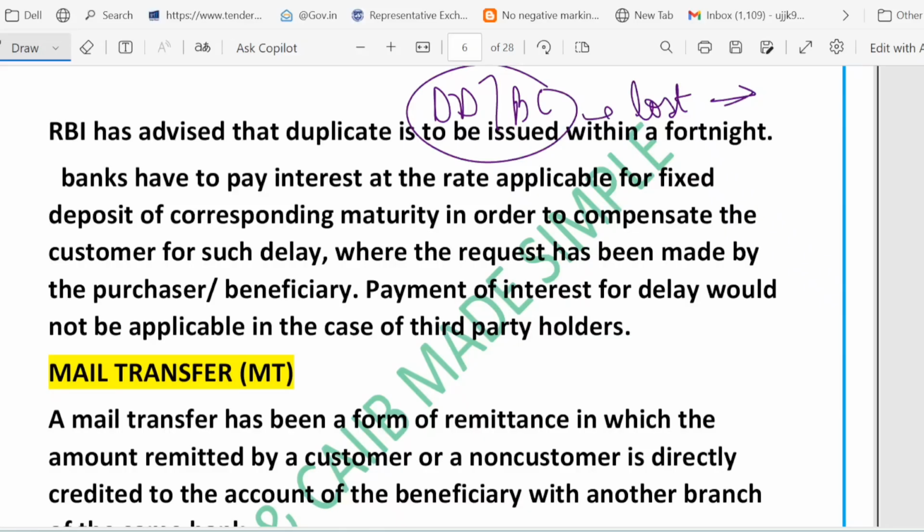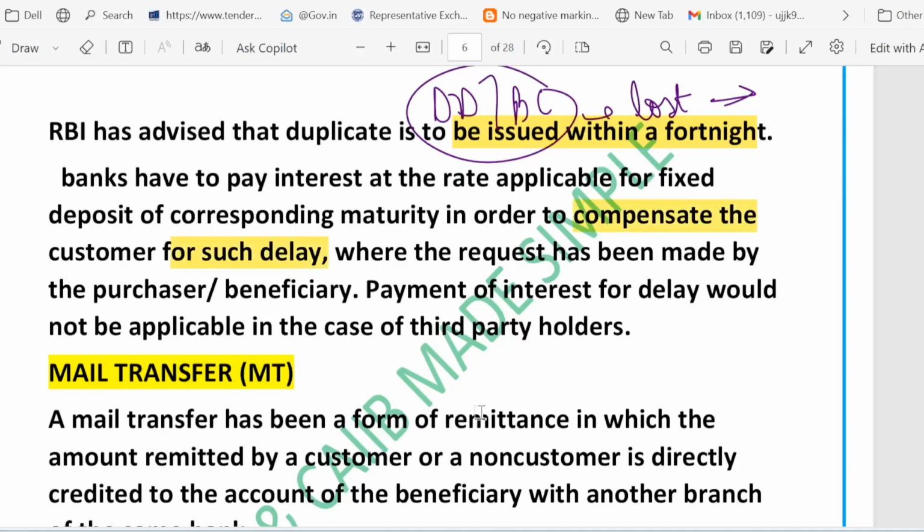So suppose our DD or our BC is lost. Okay. So what does RBI say? RBI says that the duplicate should be issued within a fortnight. Here is the key point. Please remember it. Right. Then we have the compensation for the delay.